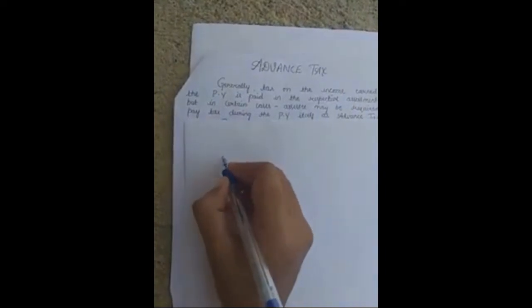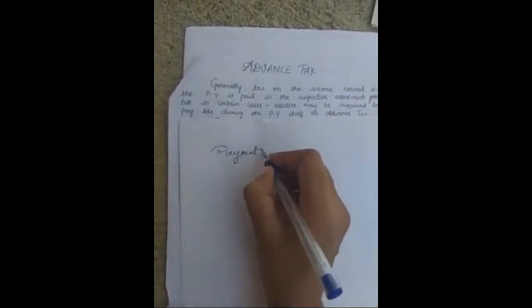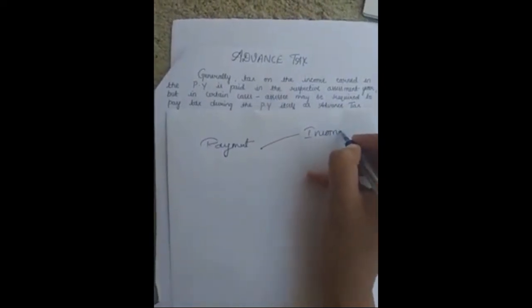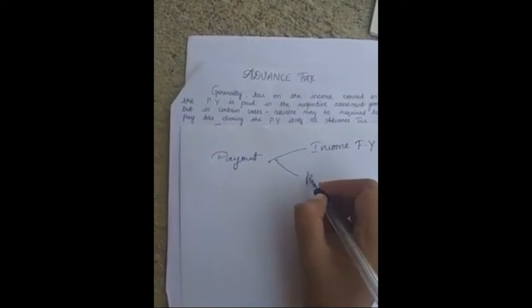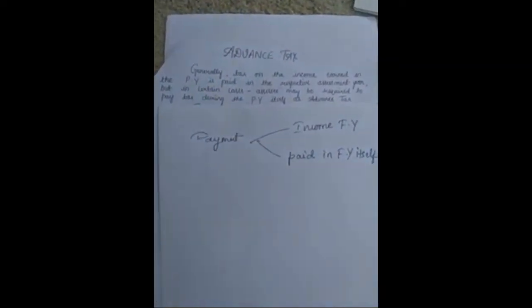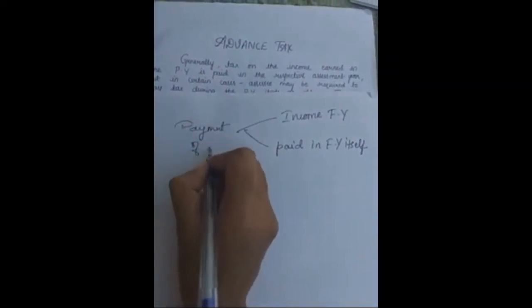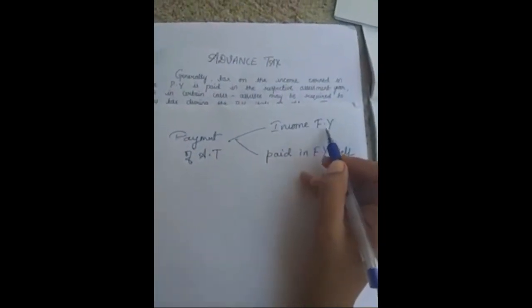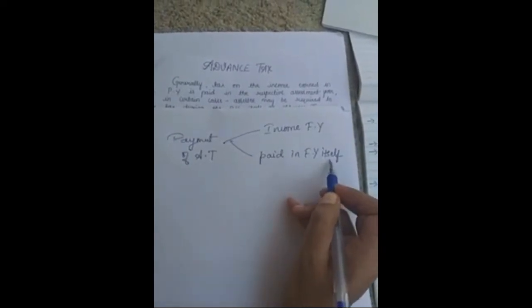Advance tax is based on the self-assessment made by the individual income earners, and based on the prescribed dates and prescribed rates given by the income tax department, the advance tax has to be paid by every individual income earner. So for advance tax payment, the income is earned in the financial year and the tax is paid in the financial year itself, before the financial year ends.